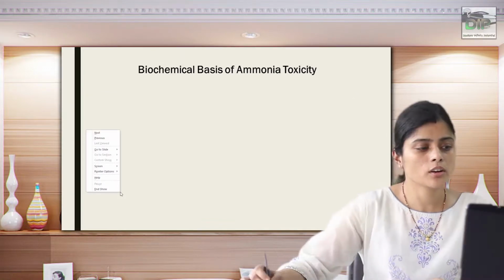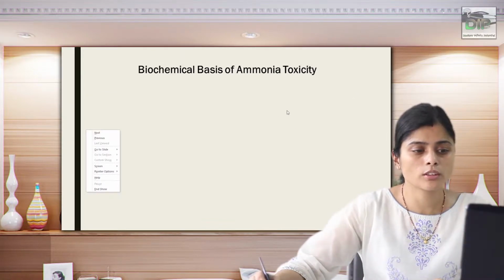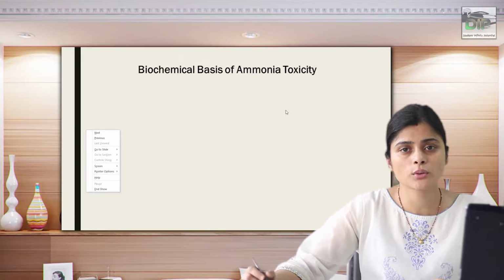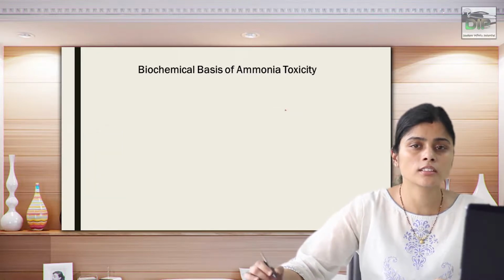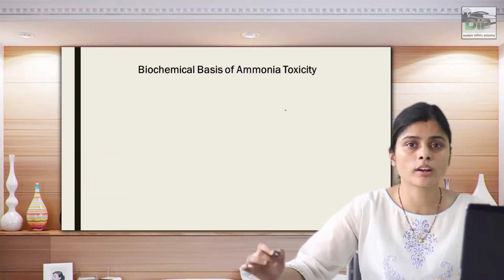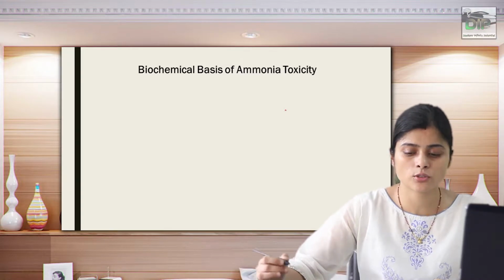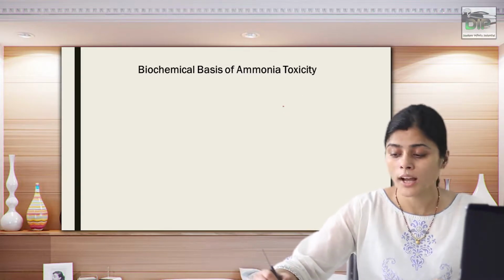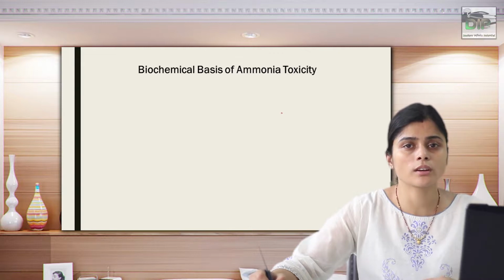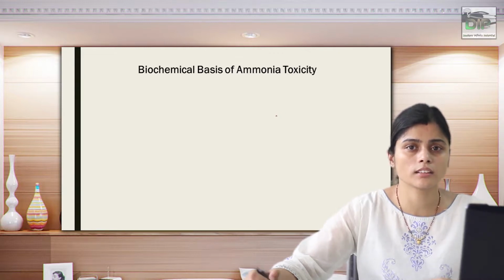Now I have been talking about ammonia toxicity. Ammonia should not be free in the circulation; it has to be rendered more soluble or converted to a less toxic form like urea and excreted from the body. Why is ammonia so toxic, or why are we so concerned with an increase in ammonia in the body?